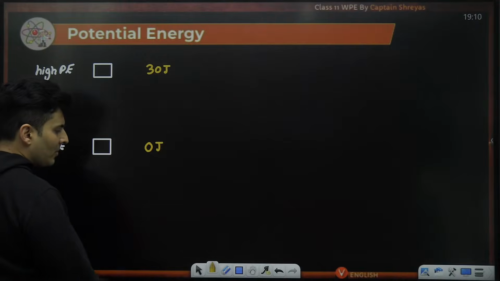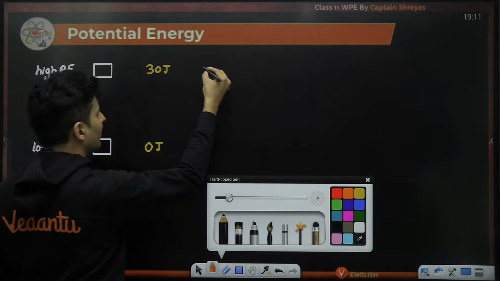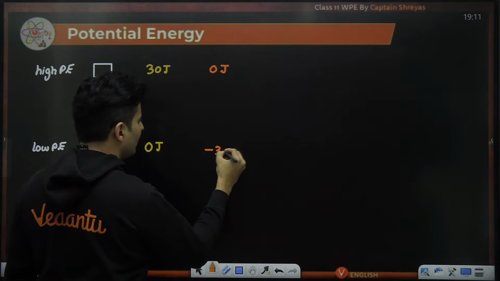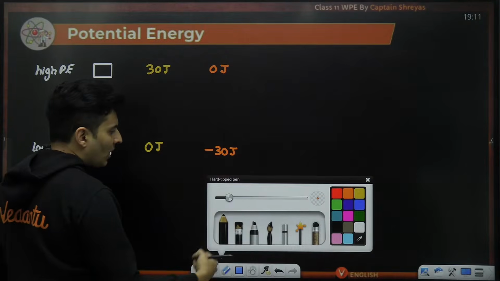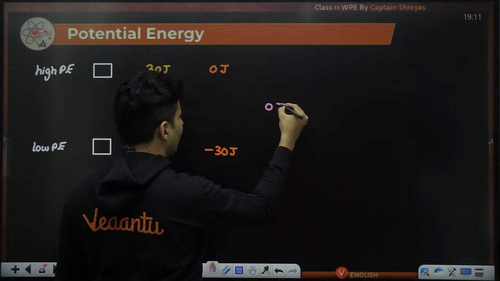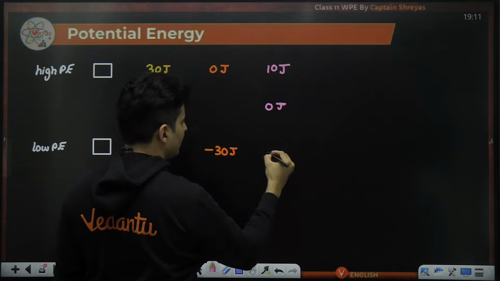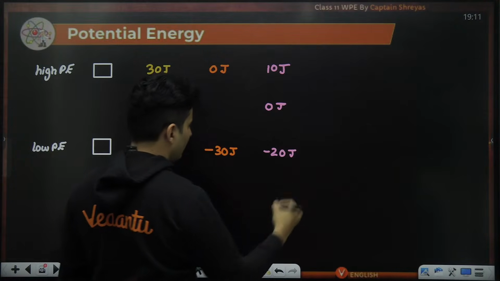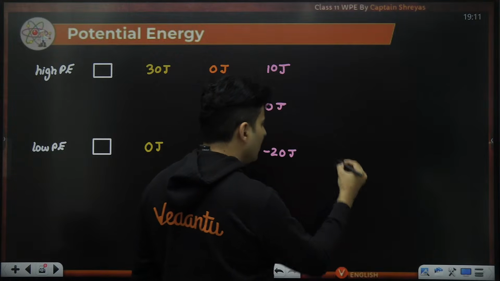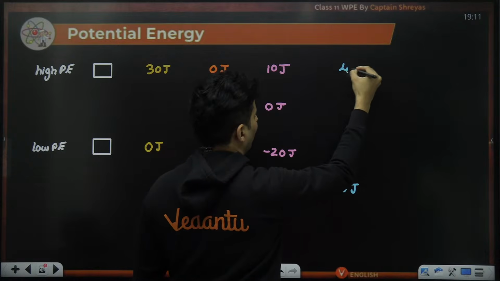Another student says, sir, I felt this over here has 0 joules, but when I go down over here, the energy is minus 30 joules. Another person says, sir, I thought 0 joules was somewhere here, and this is 10 joules, and this is minus 20 joules. Another person says, sir, I thought 0 joules was here, and this is 10 joules, and this is 40 joules.